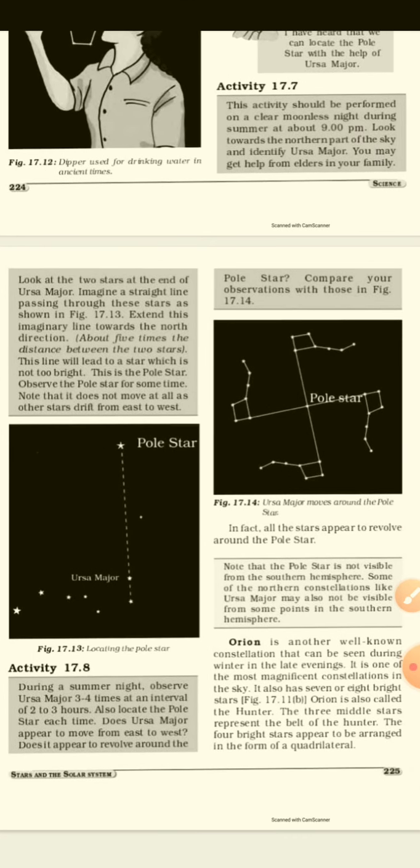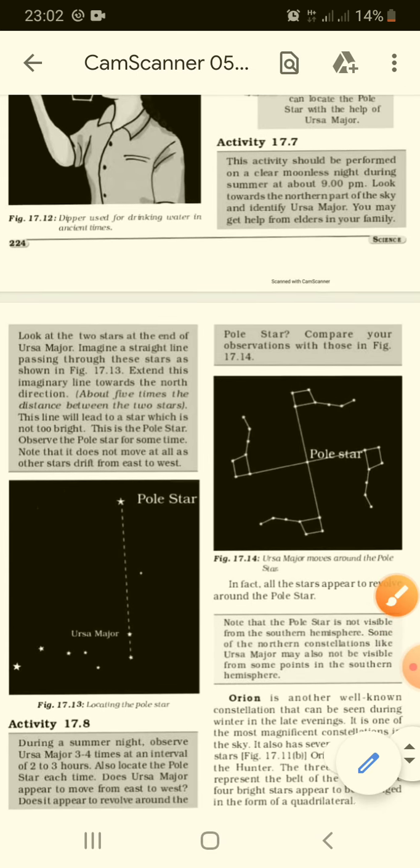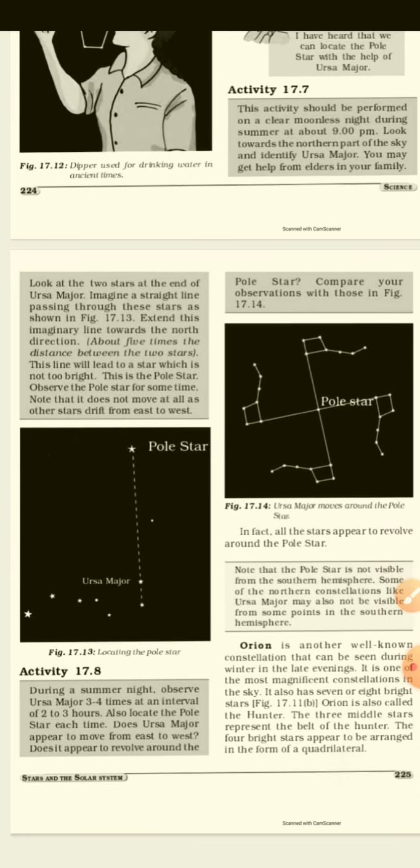17.13, locating the pole star. We learned the pole star has a definite position in the north direction. Ursa Major, how can it be seen? See, 1, 2, 3, 4, 5, 6, 7. See how the shape of a ladle is made. The other is Orion.